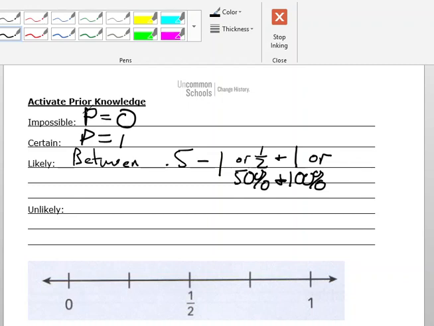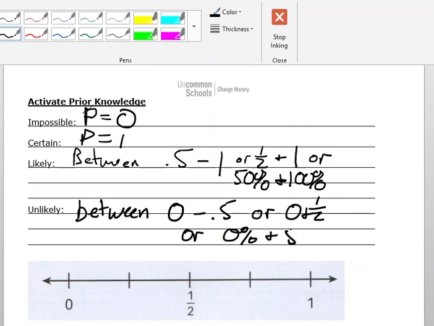Okay. However, unlikely means that your probability is between 0% (0 and 0.5, or 0 and 1/2), or 0% and 50%. Okay.